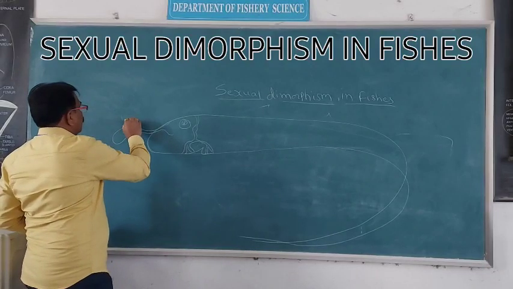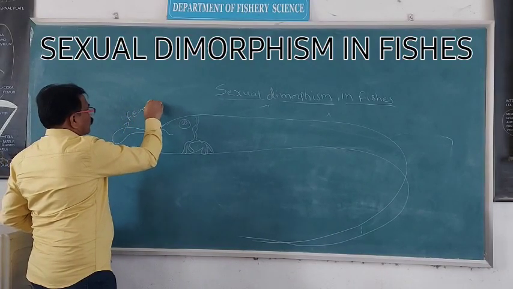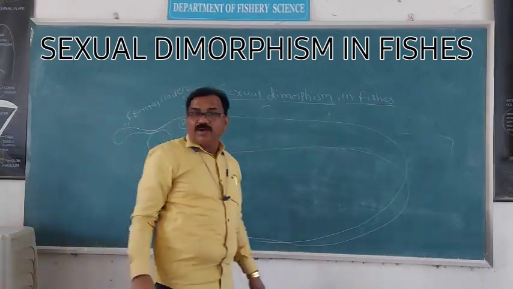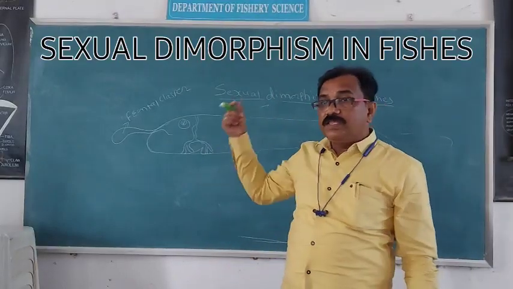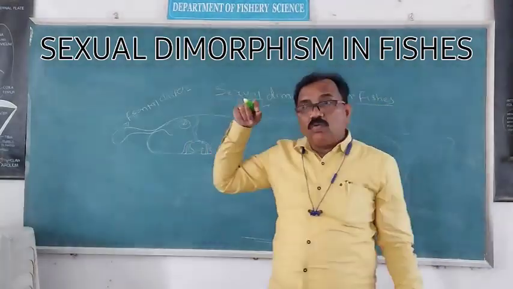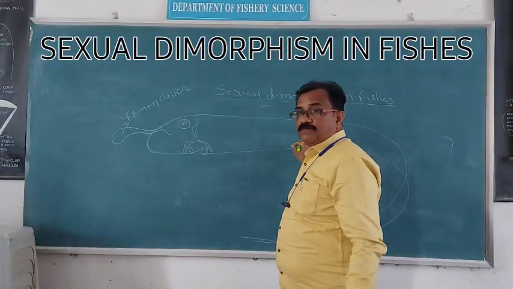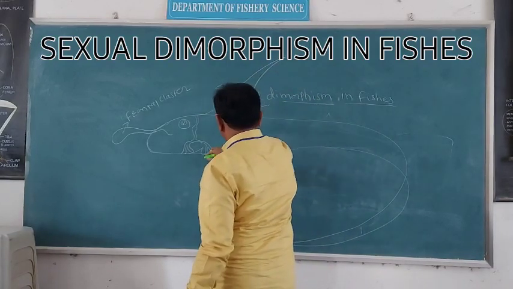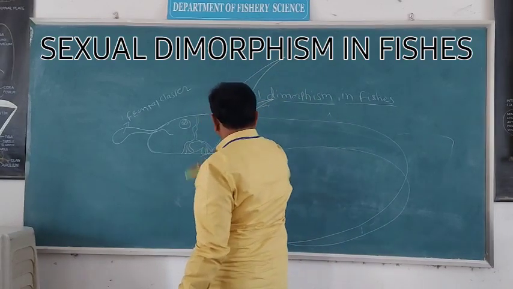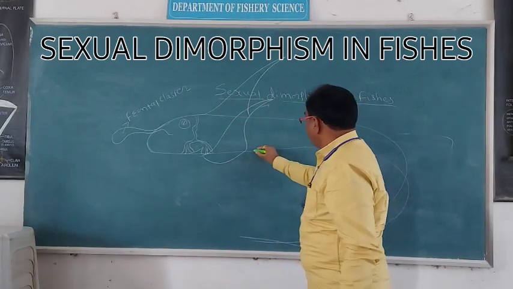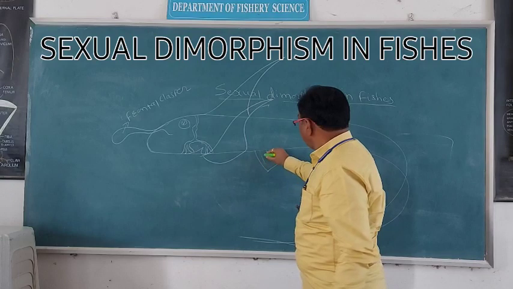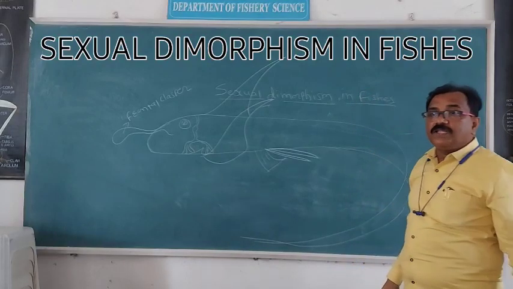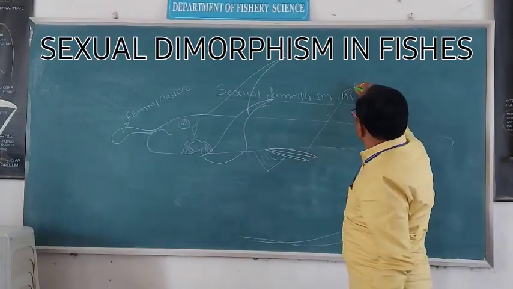This is called the frontal clasper. In these holocephalians, in the male fish, just behind the pelvic fin, a pair of copulatory organs is present, called the clasper.